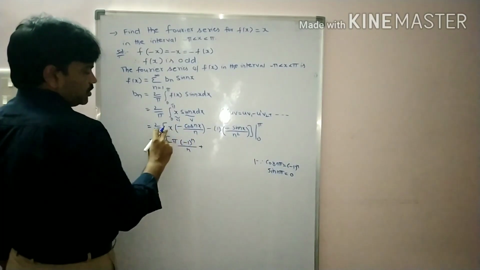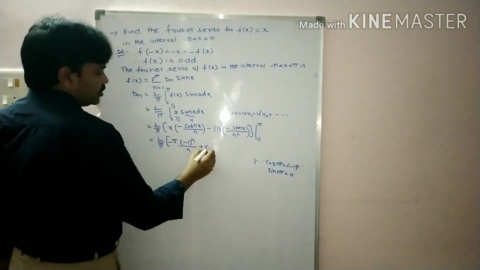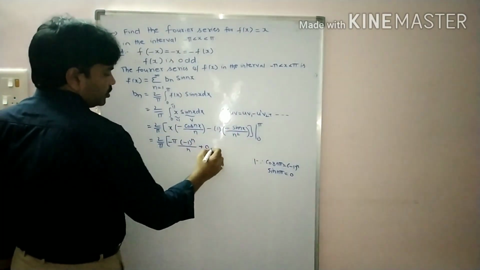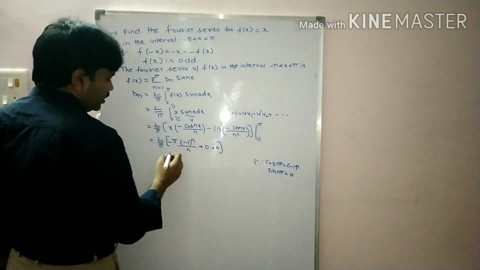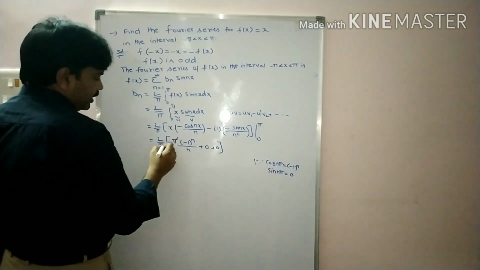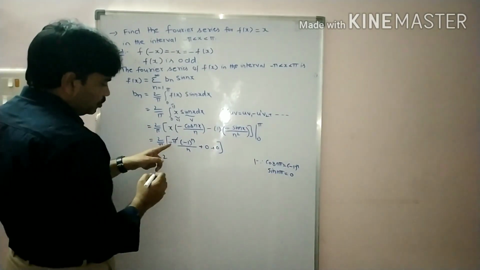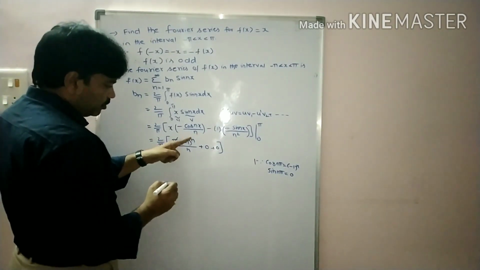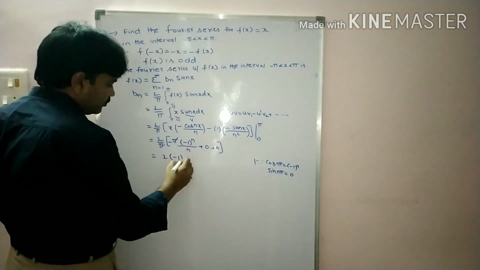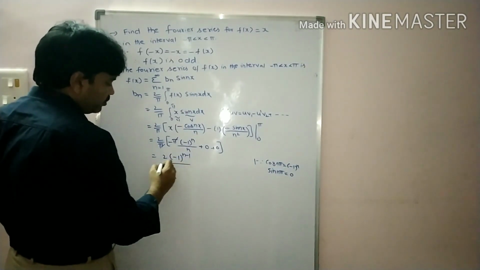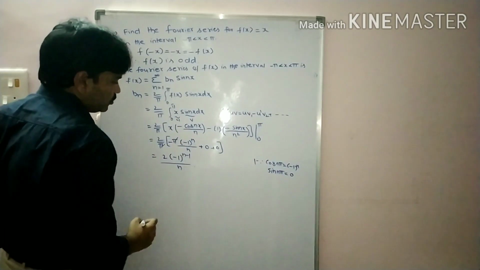Substitute the lower limit, students. We have x as coefficient, so the value is 0, and sin 0 is 0. So finally, this pi cancels. That is equal to 2 into minus 1 whole power n. So you can write it as minus 1 whole power n minus 1 by n. This is the Bn value, students.